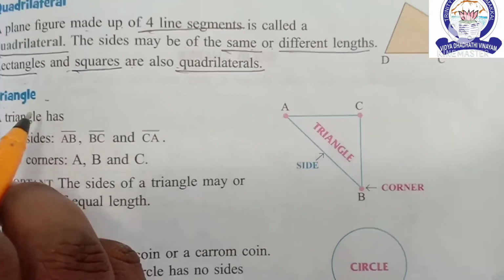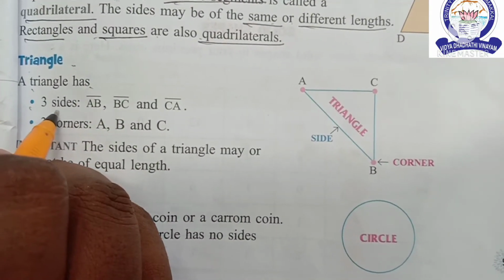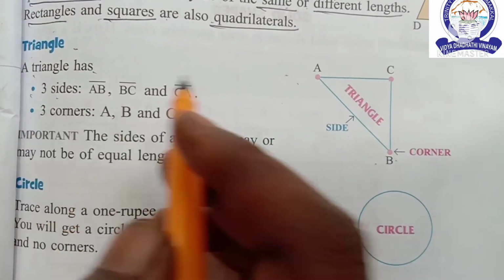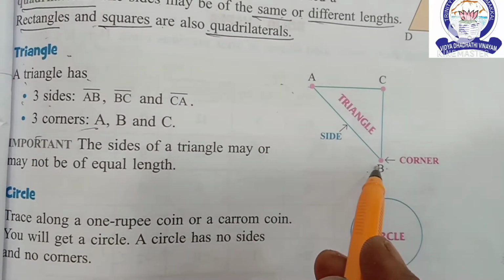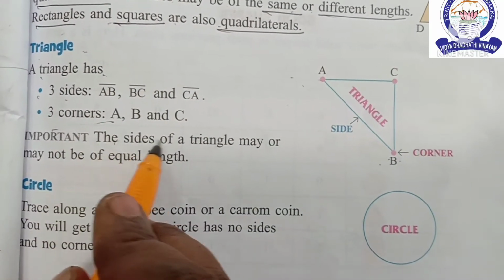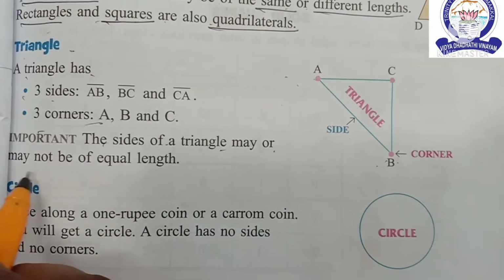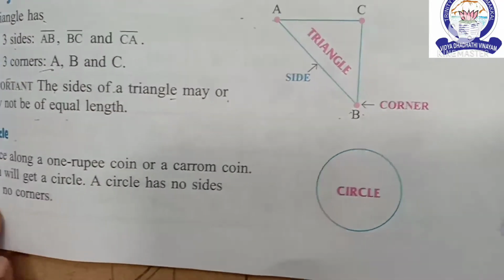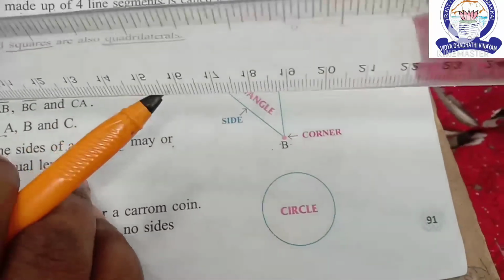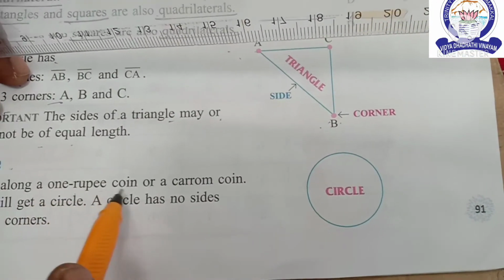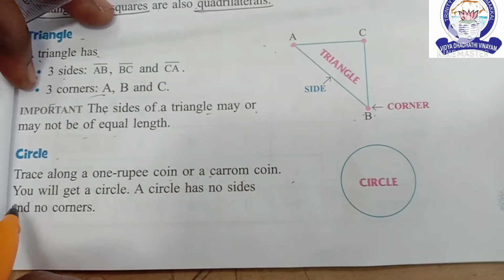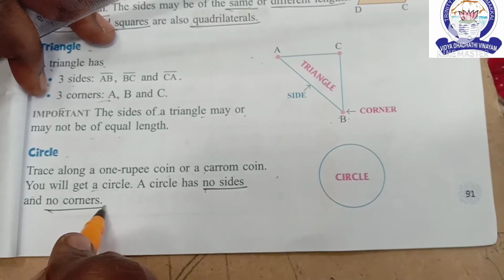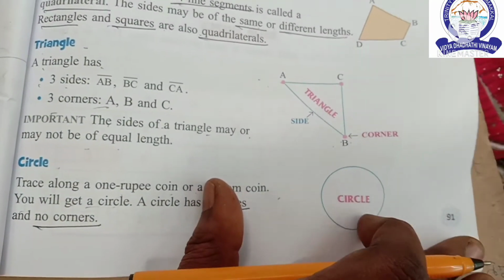Next one, triangle. Triangle has 3 sides, AB, BC, CA. It has 3 corners, A, B, C. The sides of a triangle may or may not be equal length. Next one, circle. Trace along a 1 rupee coin or a carom coin, you will get a circle. A circle has no sides and no corners. Is it clear, children?